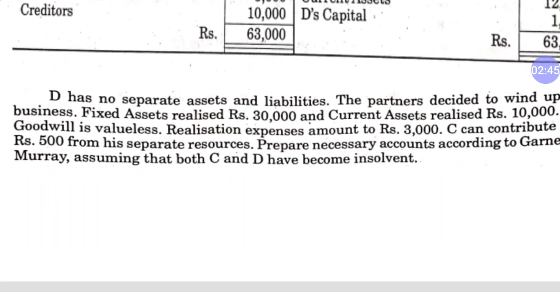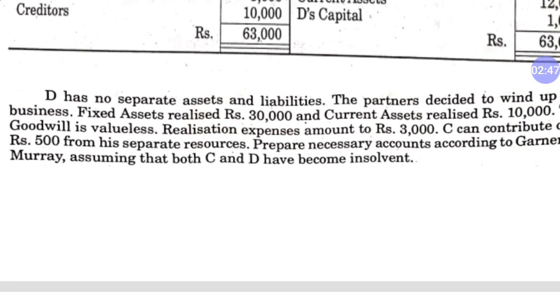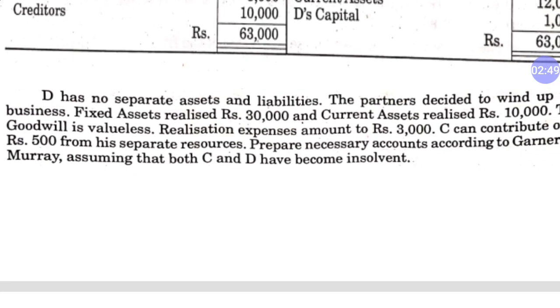So when C and D both have become insolvent, the deficiency of these two partners will be borne by A and B in their capital ratio. And out of his realization loss, C will bring only 500 into the capital account.